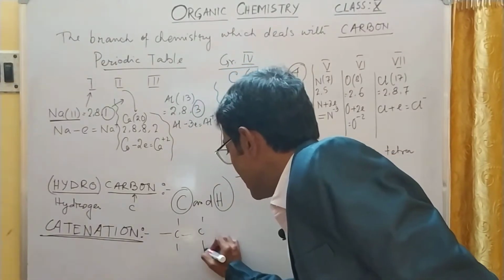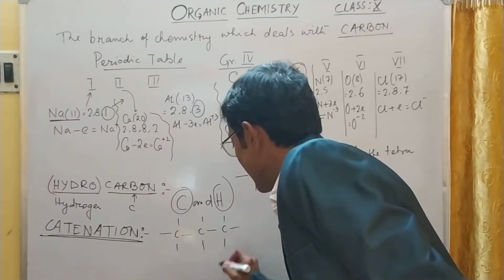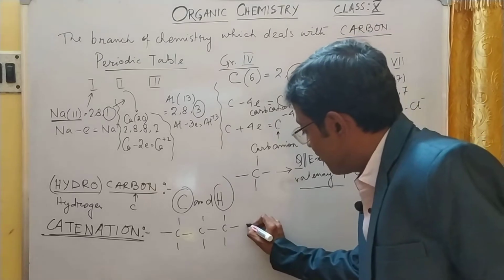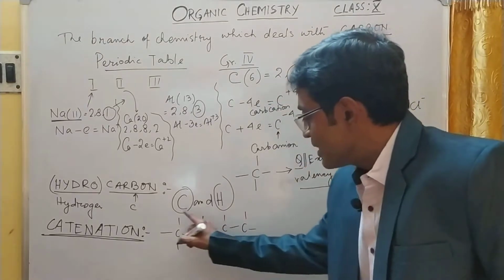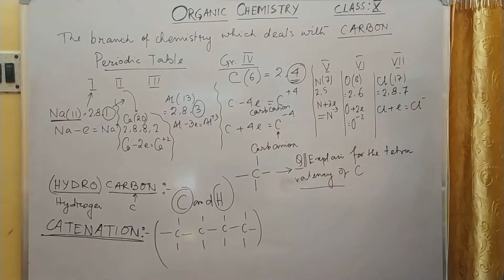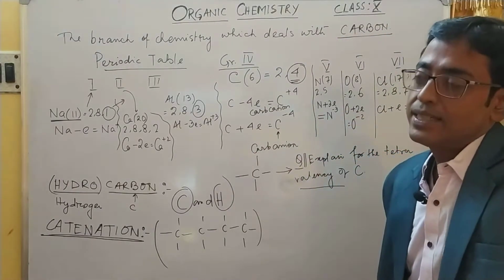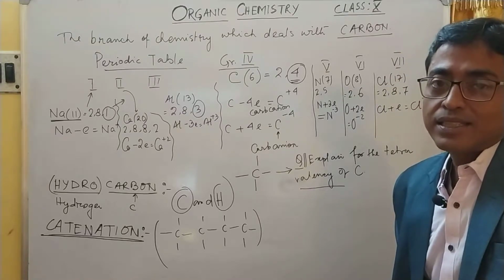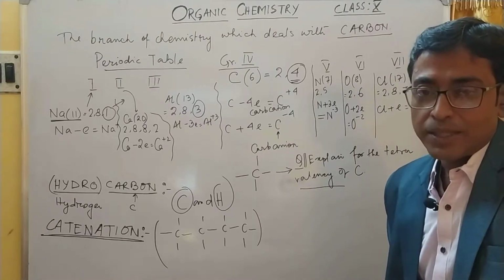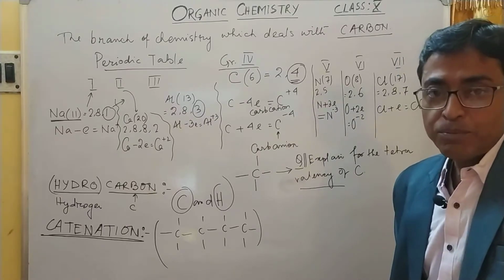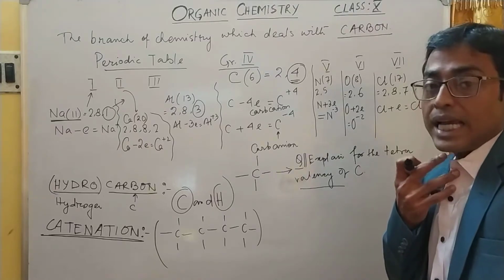See here, I am writing it like this. You can extend the branch below, top, left side, right side, everywhere. So this is called a carbon chain. Due to tetravalency, meaning 4 valency, carbon has the tendency of forming very big chain structures. That property of carbon is called catenation.